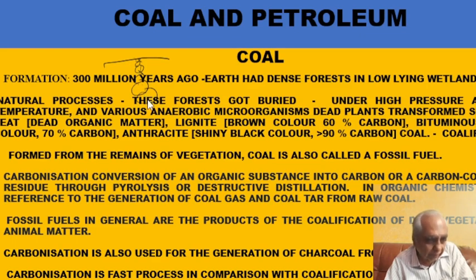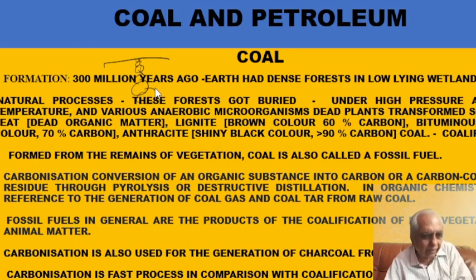So the deeply buried vegetative matter is under high pressure and high temperature, and there are certain microorganisms also. But as they go very deep, there will be no air and no water, so decomposition will be less, but even then they will get decomposed.